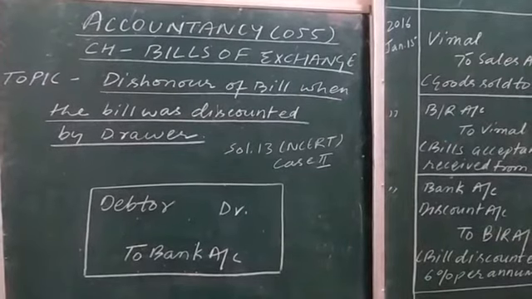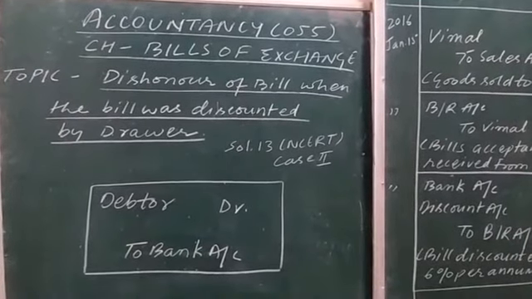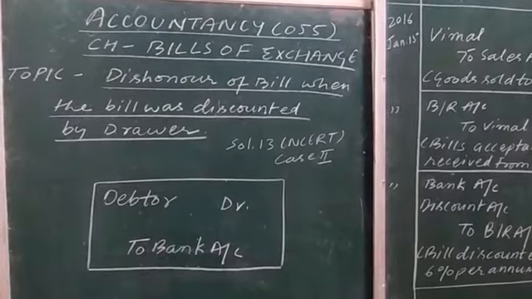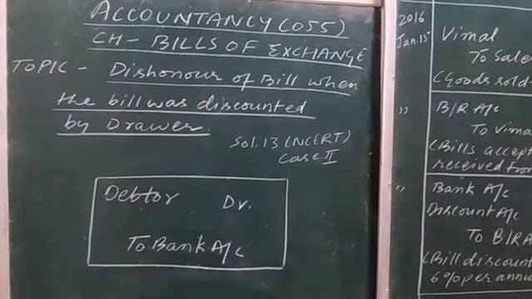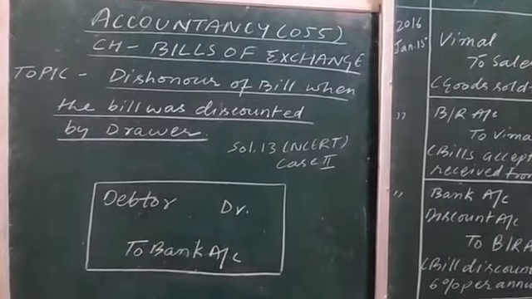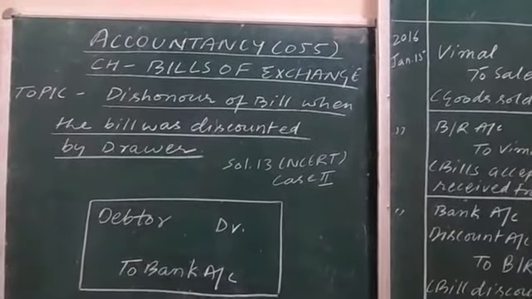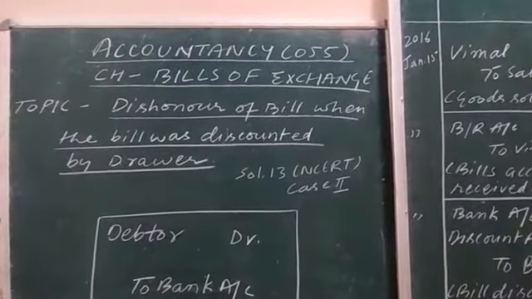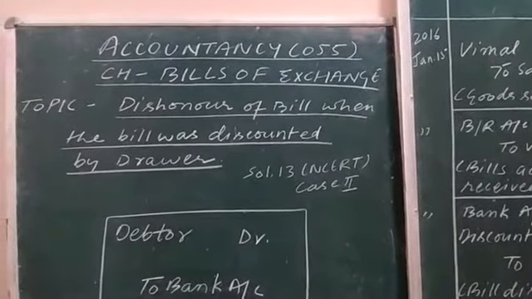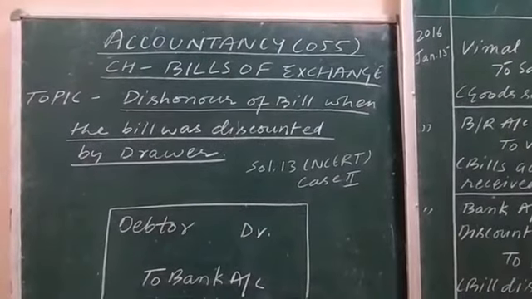Today in this online class session of accountancy, I will explain the topic dishonor of bill when the bill was discounted by the drawer. Already I explained the term dishonor of a bill. Dishonor of a bill means non-payment of a bill by the drawee on the date of maturity.